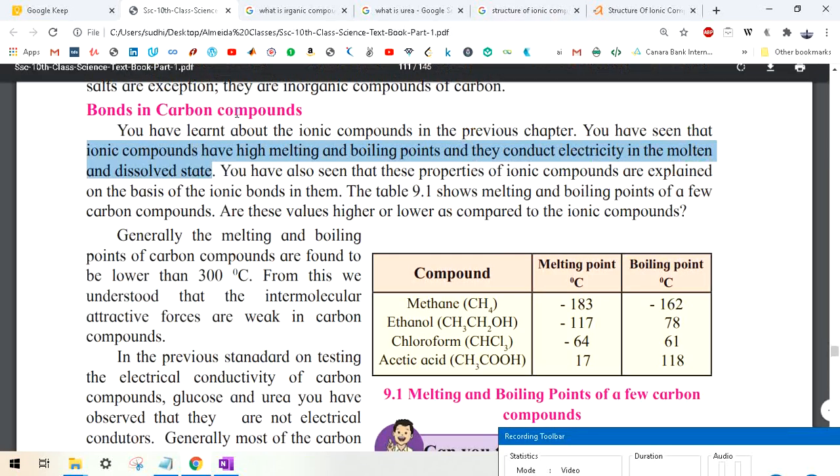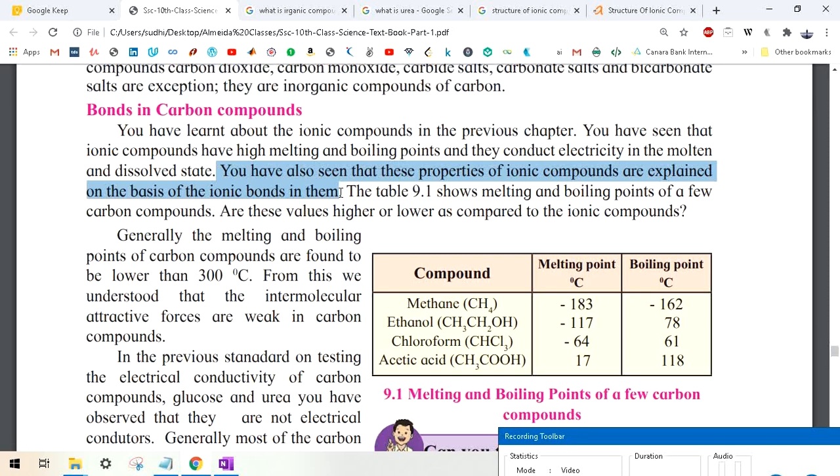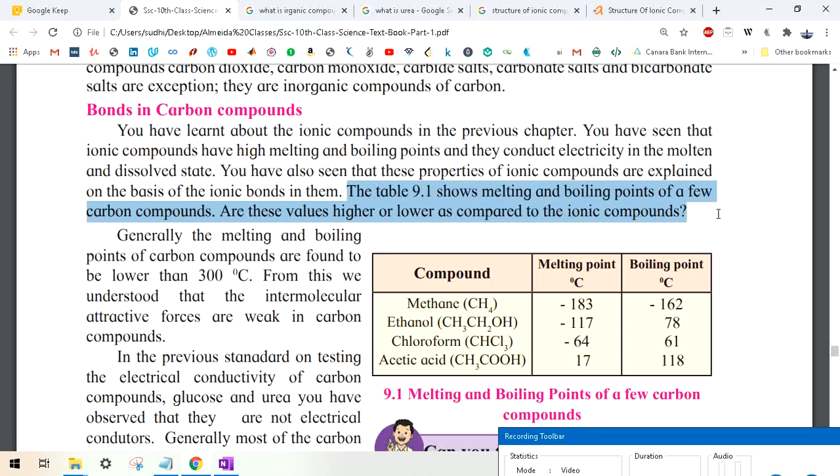Now let's go back here and see what is happening. You have also seen that these properties of ionic compounds are explained on the basis of the ionic bonds in them. It is very obvious: if the bonds are stronger, it will be harder to break them, and if the bonds are harder to break, it means they will have high melting and boiling points. Now, table 9.1 shows the melting and boiling points of a few carbon compounds. Are these values higher or lower as compared to ionic compounds?